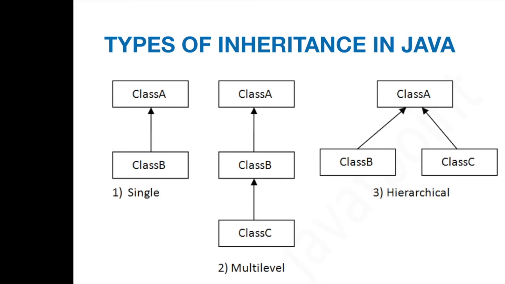It is hierarchical inheritance, because our permanent employee as well as the contract employee are inheriting properties from a single class, that is the employee class. There are other types of inheritance also, like multiple inheritance, where one class inherits properties from two classes at the same time. Java is already very complex, and to remove this complexity, multiple inheritance is not supported. To get over that, we can use an interface.